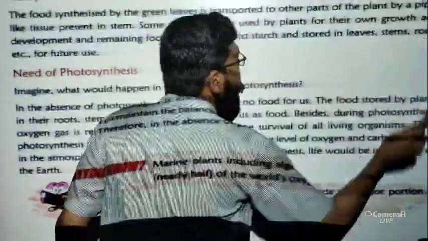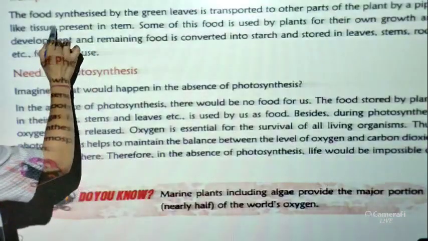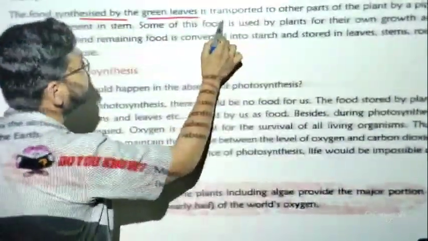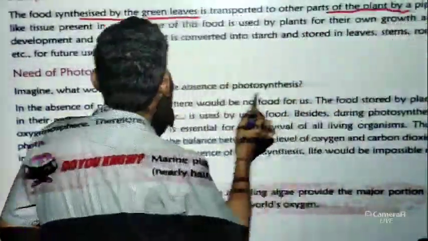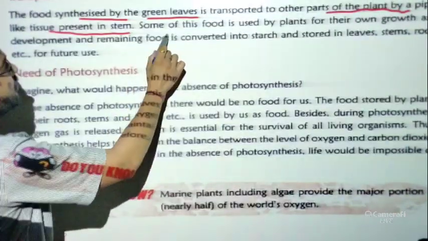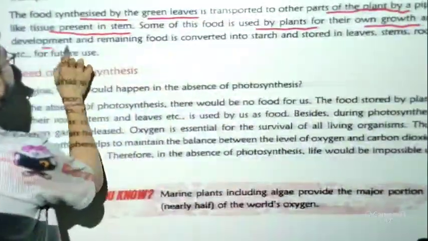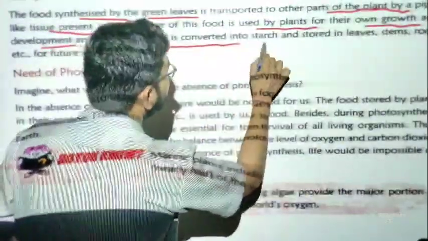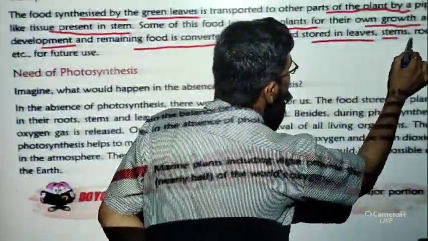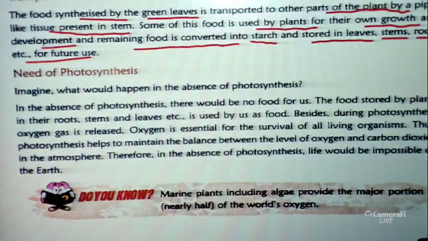Now have a look at the transportation of food in plants. We have already discussed that the food synthesized by the green leaves is transported to the other parts of the plant by a pipe-like tissue present in the stem. Some of this food is used by plants for their own growth and development, and the remaining food is converted into starch and stored in leaves, stem, root, etc. for future use.